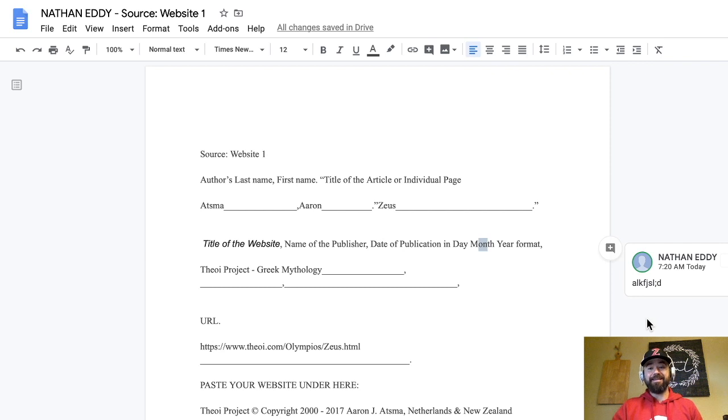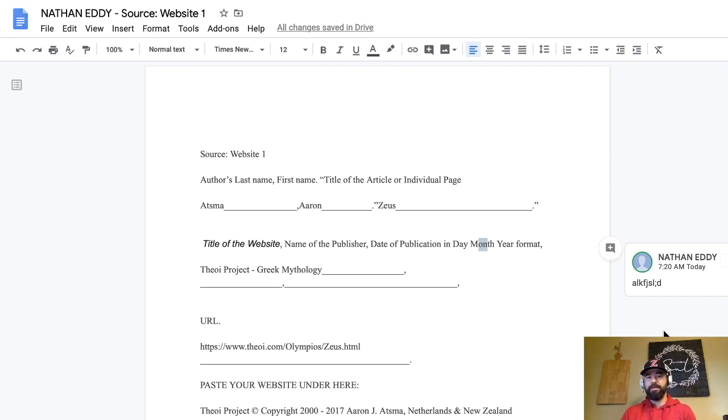If they made an edit, like adding a comma or capitalizing something for you, anything to your document to show you that you did something wrong and fix it, it'll show a little bit different. It'll have a little check mark. Click that check mark, and it'll fix it for you.